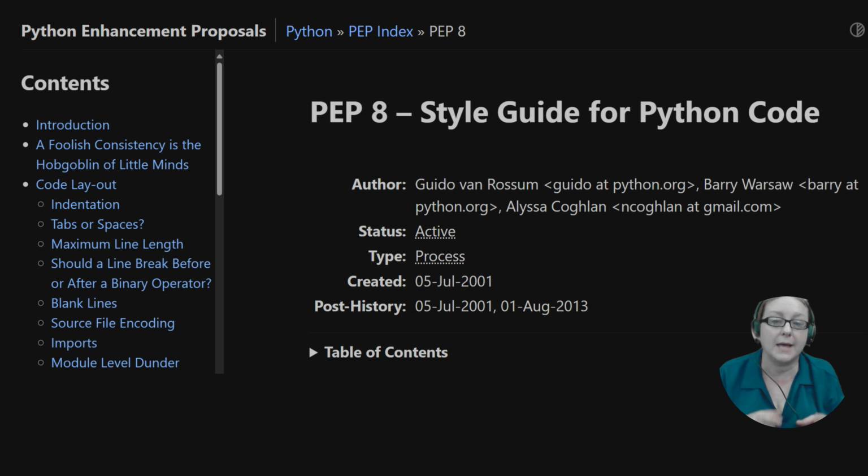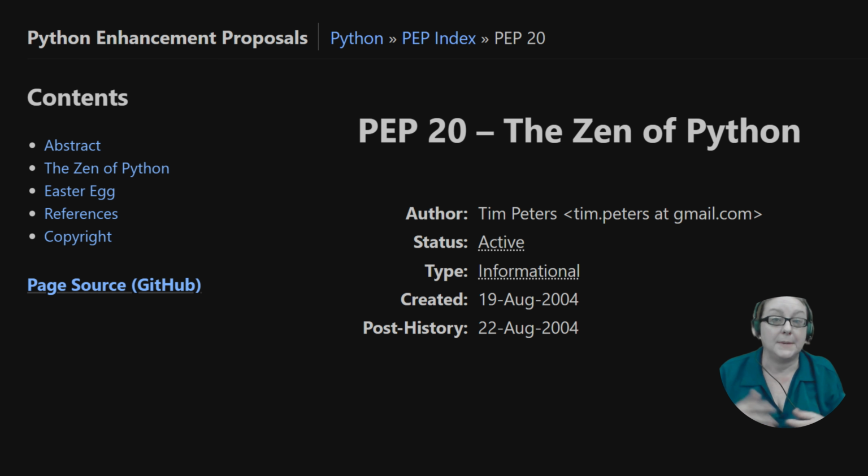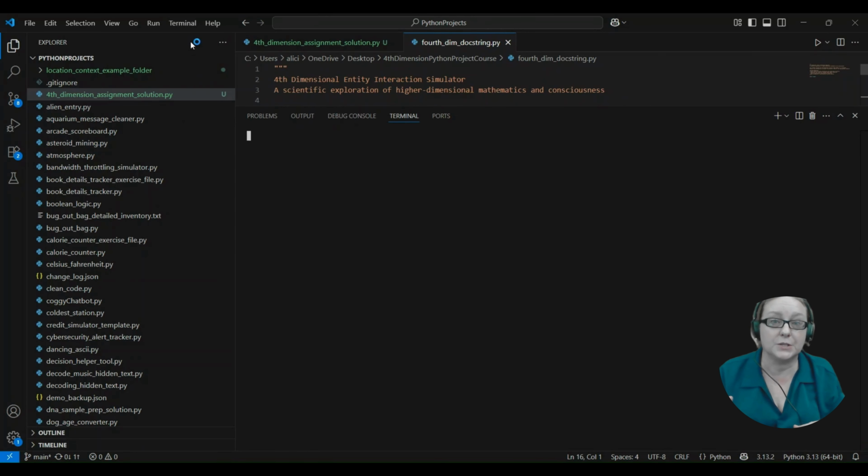It's the official style guide covering code formatting, naming conventions, and layout rules that make Python code readable and consistent across projects. PEP 20 contains the Zen of Python. It's a collection of guiding principles for writing Pythonic code, including famous lines like "Simple is better than complex" and "Readability counts." And you can actually see these principles by typing import this into any Python interpreter.